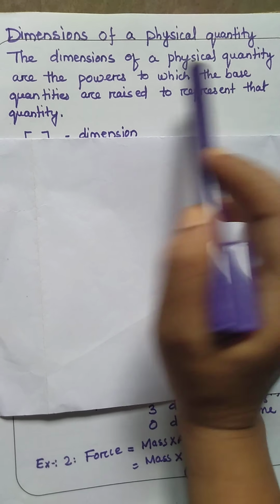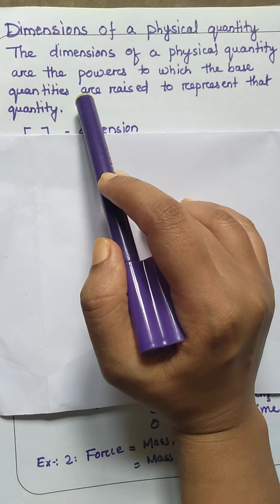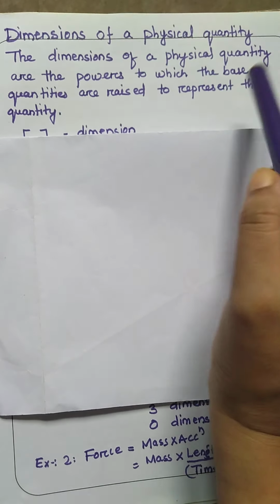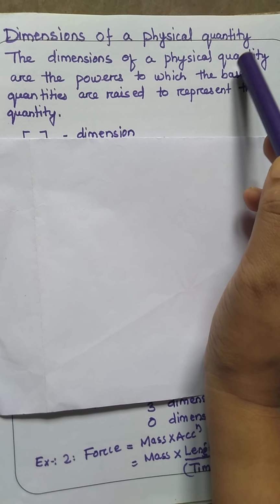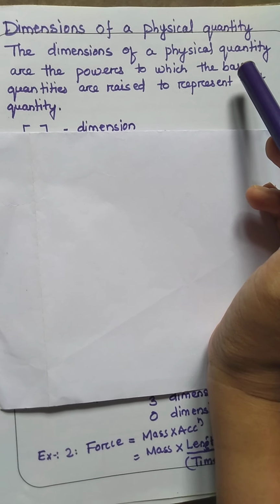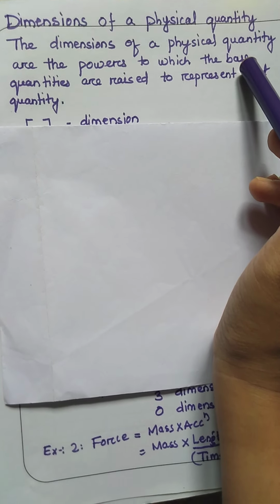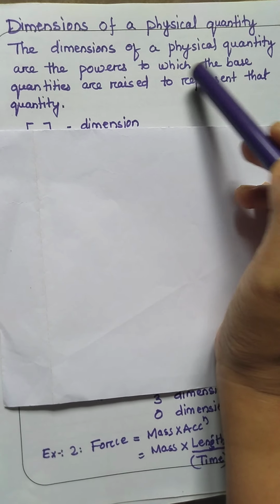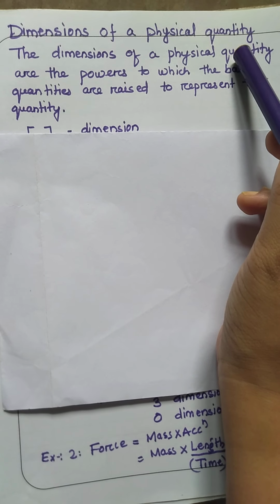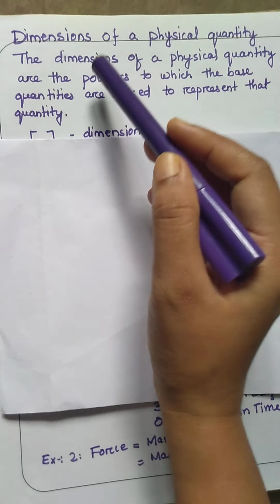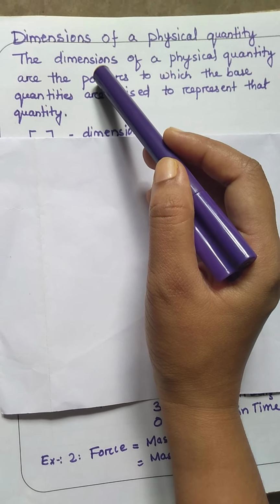And these base quantities are actually the 7 dimensions of our physical world. So we can represent the physical quantities in terms of these base quantities, and the powers to which the base quantities are raised to represent that physical quantity are known as its dimensions.